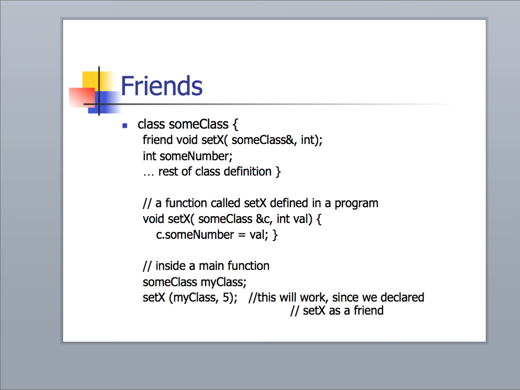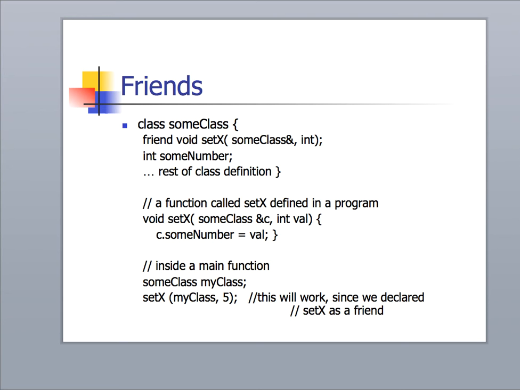So let's look at an example. Here's an example of creating just a friend function. You see here that the class SumClass has declared a function setX as a friend, and setX would be defined somewhere else. In fact, it's declared just below. So inside the class definition, we simply have to provide a prototype of the function as well as the keyword friend, indicating that it has access to our private area. In this case, the only thing that's indicated in SumClass is an integer variable SumNumber. A function setX then is defined somewhere else in the program, typically in the same file, but it could be defined somewhere else.